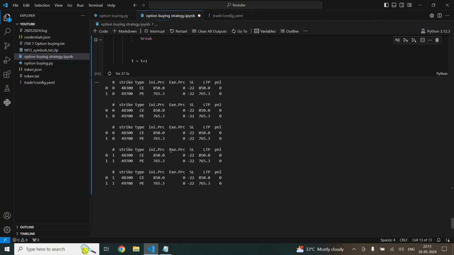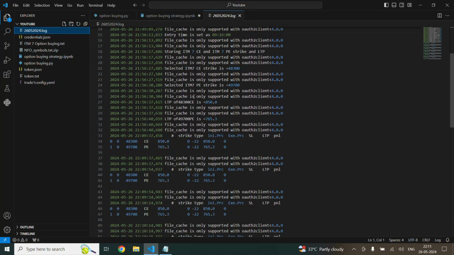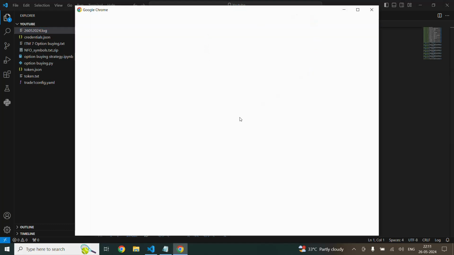Like this, I have created this strategy for option buyers. You can modify this strategy according to your own wish. This is just a sample. And another thing, you can see the log files here. You can see the details will be stored here. You can also check from your docs.